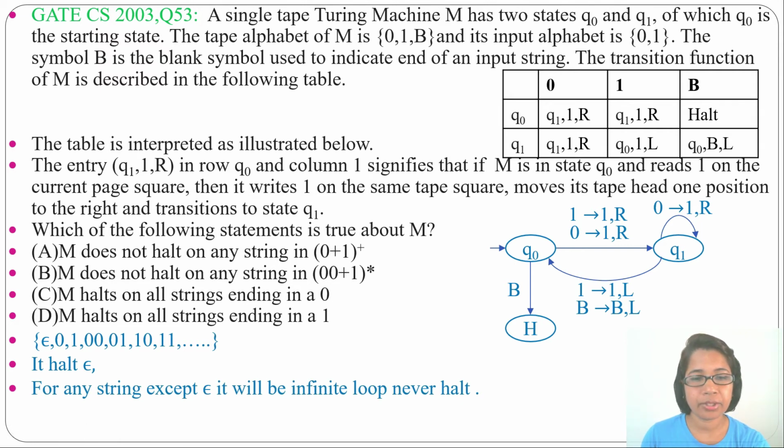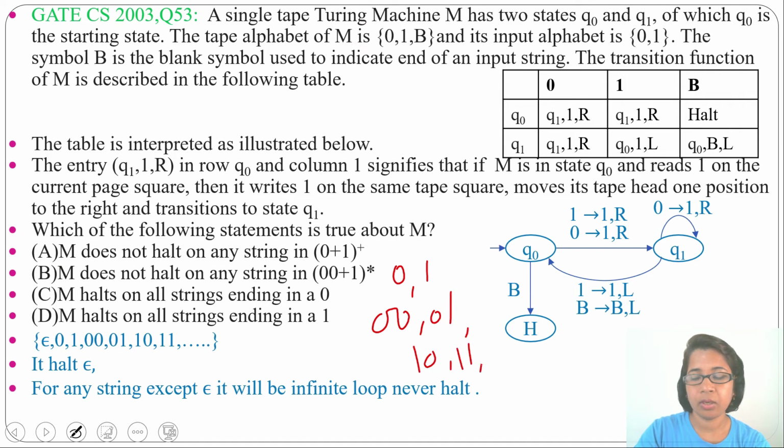Let me check options. Option A, M doesn't halt on any string in 0 plus 1 positive closure. 0 plus 1 positive closure means it will be single 0, 1, 0 0, 0 1, 1 0, 1 1, 1 0 0, 1 0 like this. But it will not contain epsilon. If it were Kleene closure, it would contain epsilon. If it is positive closure, it will not contain epsilon.